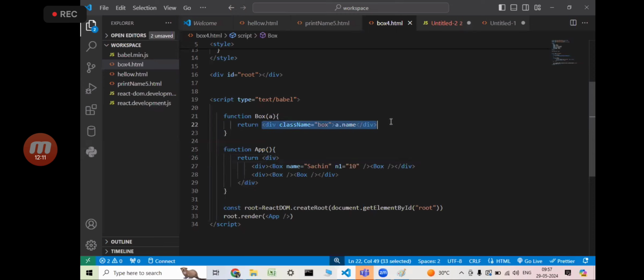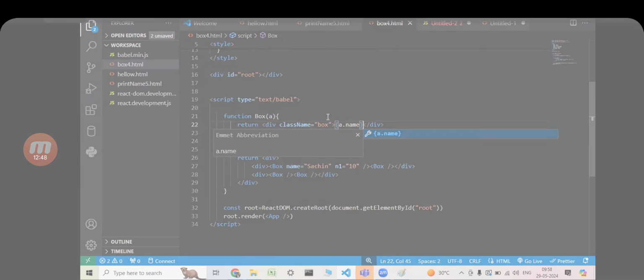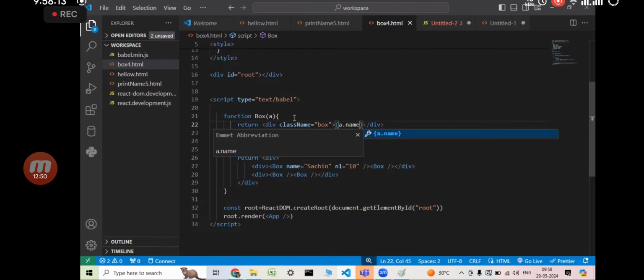Come to this one now. Div is what? HTML, right? What about my A? It's a variable, right? It's a local variable to my box or not? Variable is nothing but what? It's JavaScript or not? Yes or no? In your JSX, now onwards, wherever you write JavaScript, that particular JavaScript code should be enclosed with an expression to get those values. Understood or not? In your JSX, wherever you use JavaScript code, that code should be enclosed with what? An expression, or not?